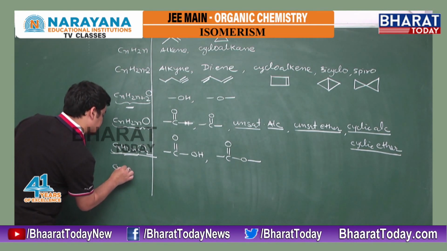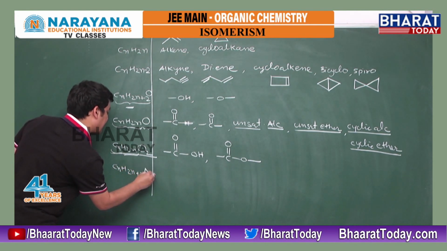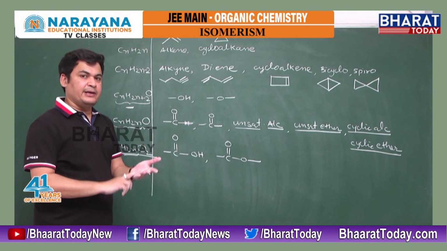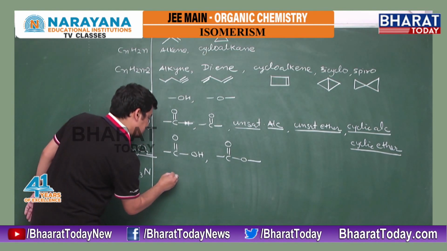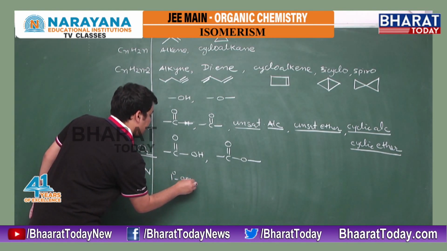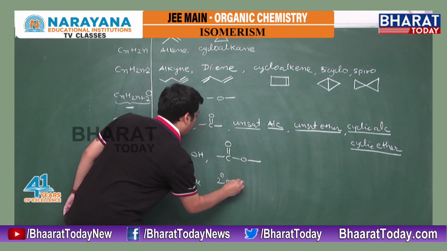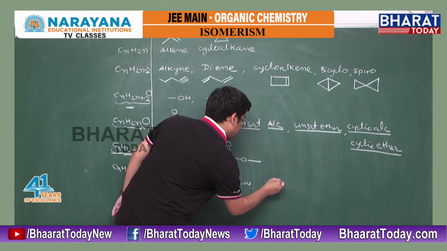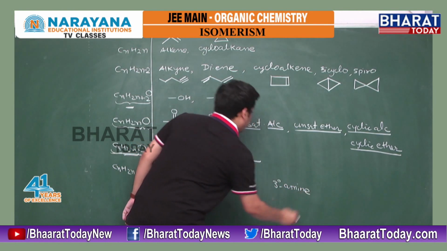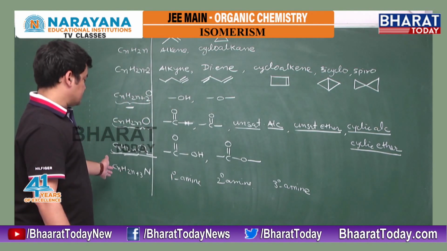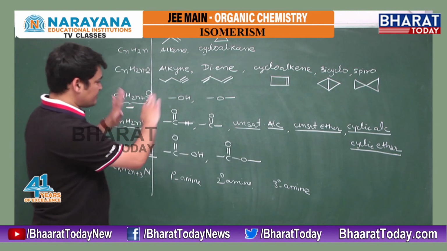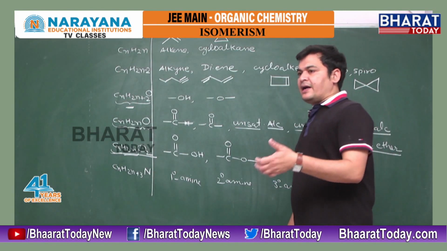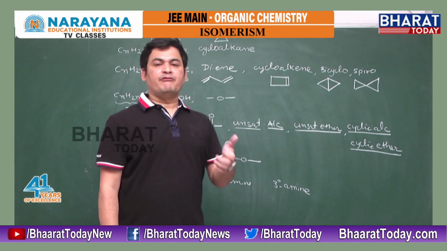Suppose the last one is CnH2n+3N. That is the representation of all three amines, 1 degree, 2 degree and 3 degree amines. All amines follow the same representation, so CnH2n+3N. This is one basic chart. By this chart we may get an idea what kind of structure we should write if any formula is given.